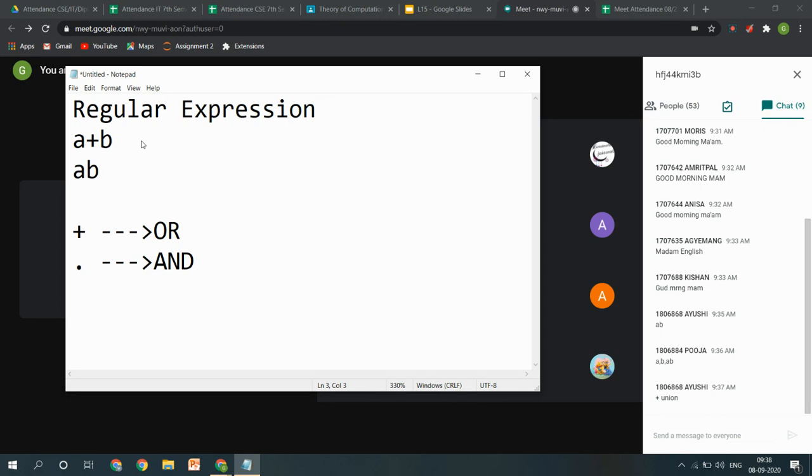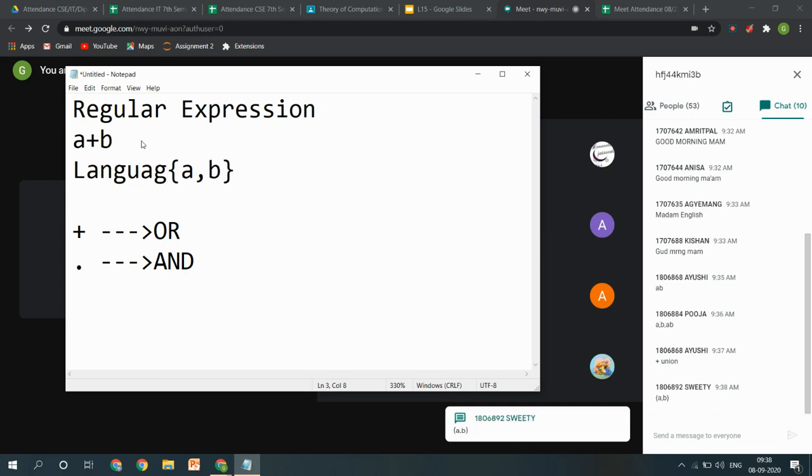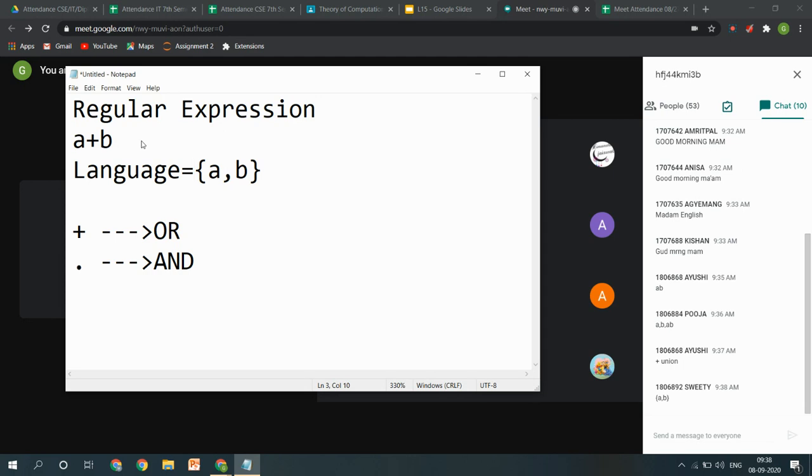The OR says either A or B, but both of them cannot be together, right? So in that case, AB will not be part of it. Rather, the language will be either only A or only B. This would be the language. Is this clear?